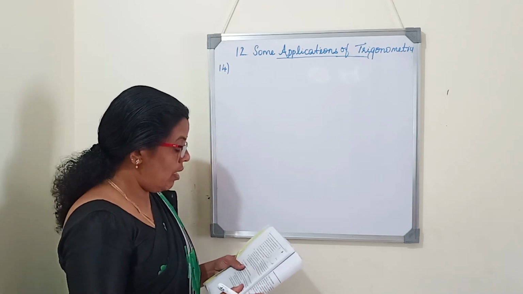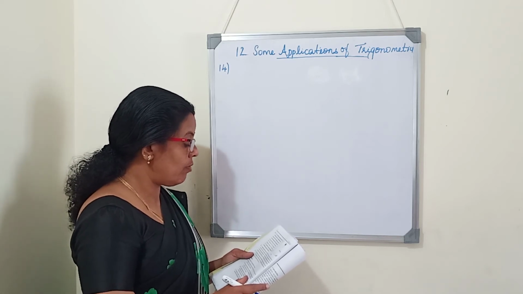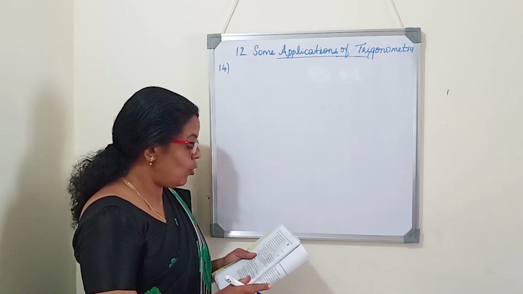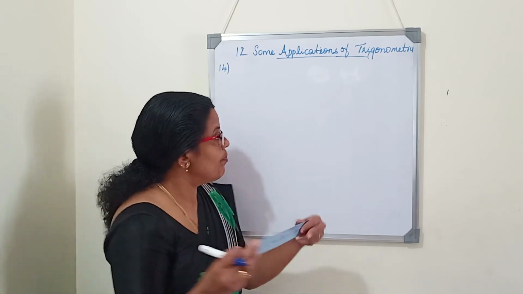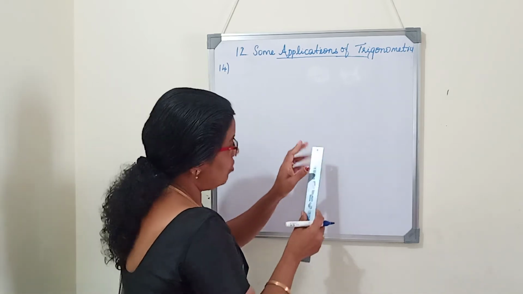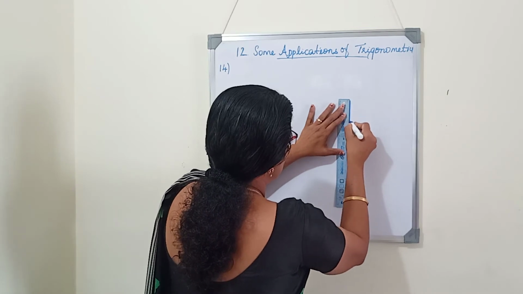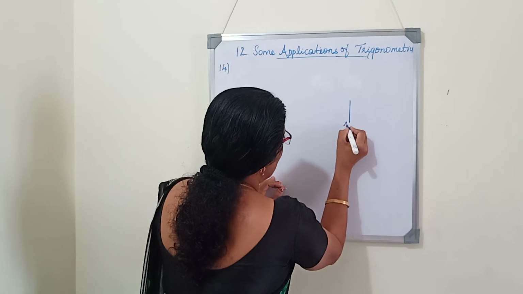That is the question. So here, a 1.2 meter tall girl spots a balloon moving with the wind in a horizontal line at a height of 88.2 meter from the ground. So first, there is a girl whose height is 1.2 meter. So here we will write, first of all, AB is the girl.